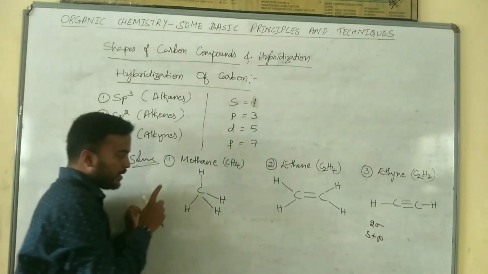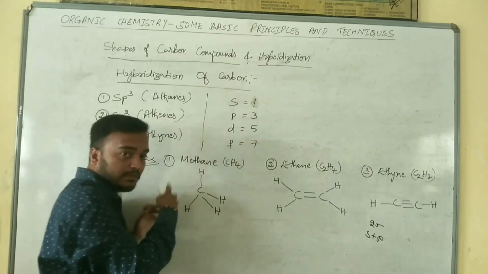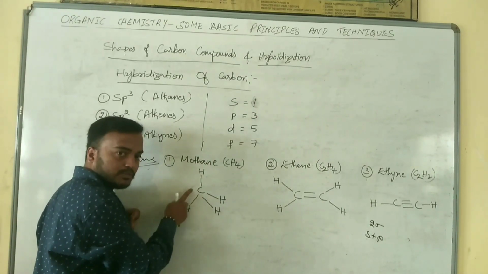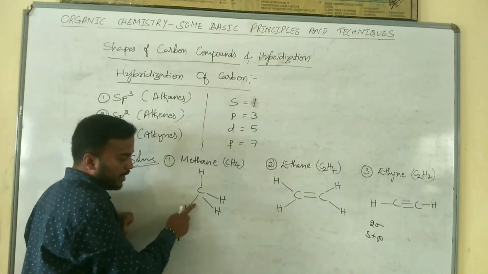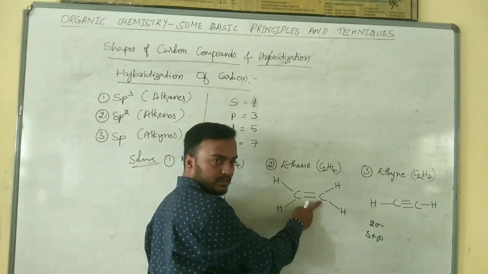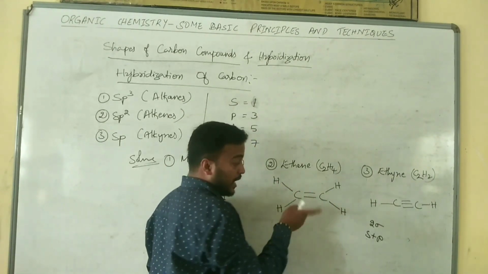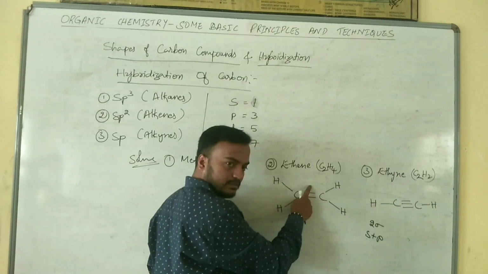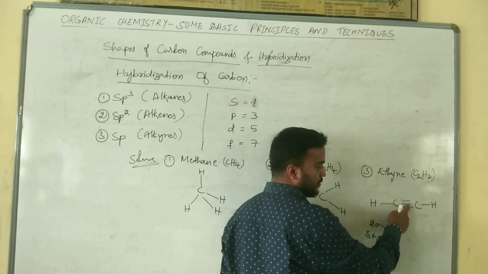Remember one thing, the first bond formed between two atoms is always a sigma bond and the rest of them are pi bonds. So in this case, the bond formed between carbon and hydrogen is a sigma bond. But in this case, we have two bonds. I already told you the first bond formed between two atoms is a sigma bond and the remaining are pi bonds. So in this case, it is a sigma bond and it is a pi bond. Similarly, in this case, the first bond is always a sigma bond and the rest of them are pi bonds.